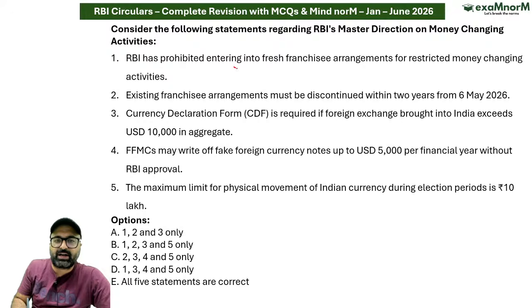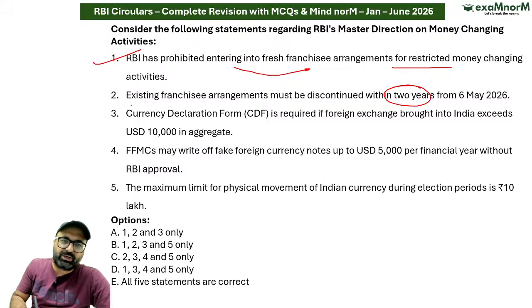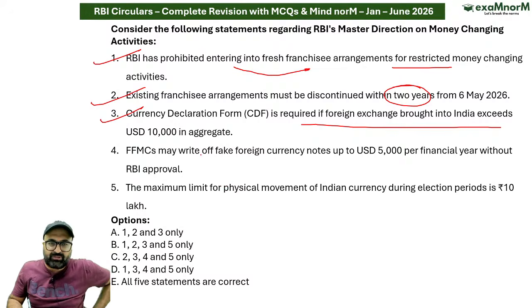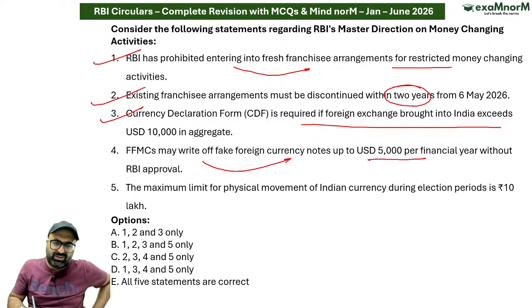सर, RBI has prohibited entering into fresh franchise arrangement for restricted money changing activities. Correct. Existing franchise arrangements or agreements must be discontinued within 2 years. Correct. Currency declaration form is required if foreign currency exchange brought into India is greater than $10,000. If it's in cash, it is more than $10,000. Correct. FFMC may write off fake currency notes up to $5,000 per financial year without RBI approval.